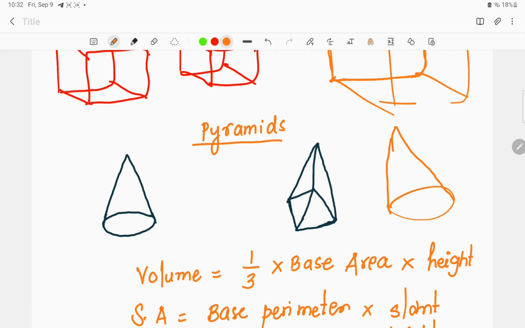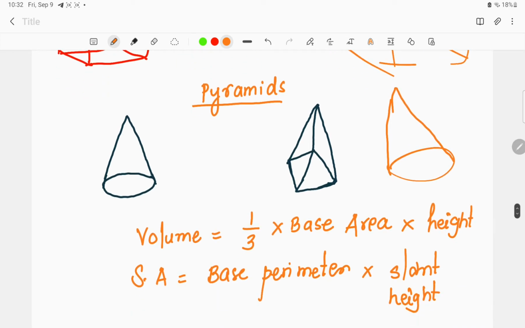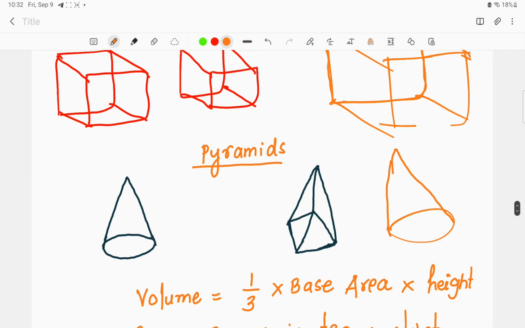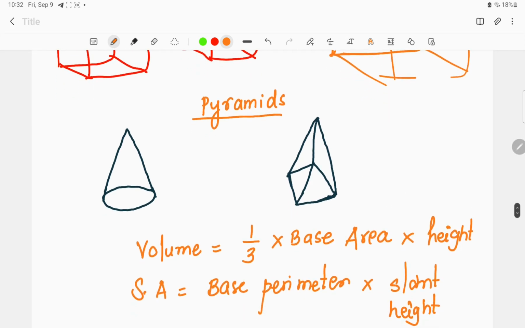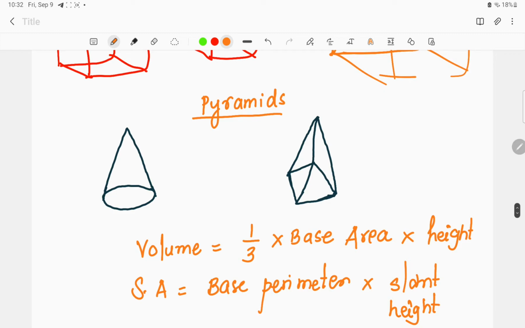There is a formation of slant, or we can say the points are joining with each other. It forms a particular slant height, taking a formation of tapering ends. Tapering ends means two different points are joining together.